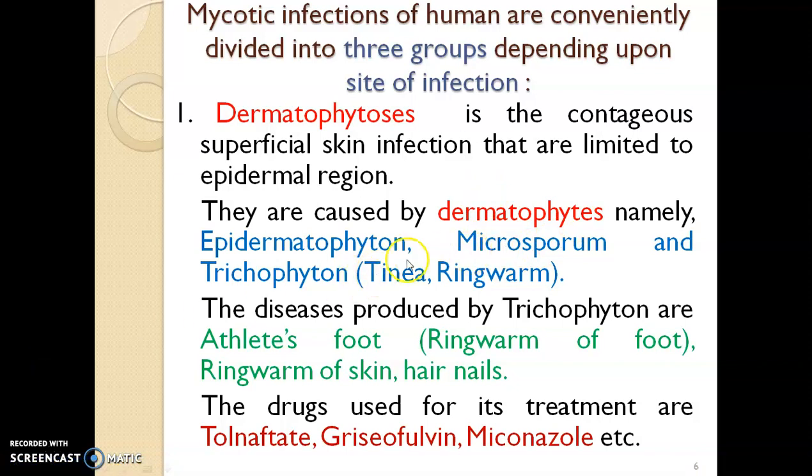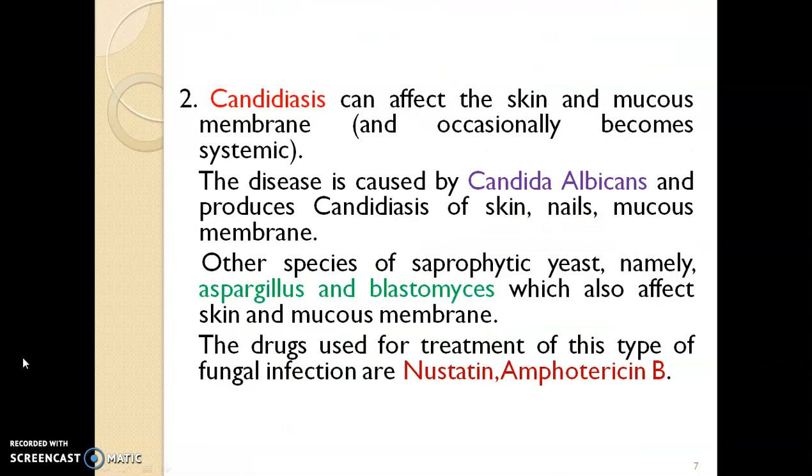There are some types of dermatophytes. First is Epidermophyton, second is Microsporum, and third is Trichophyton. Diseases produced by Trichophyton are athlete's foot, or ringworm of skin, hair and nails. The drugs used for its treatment are tolnaftate, griseofulvin and miconazole.